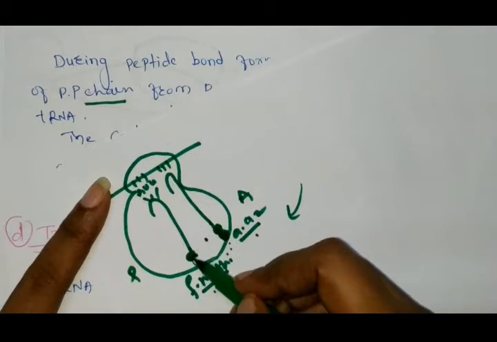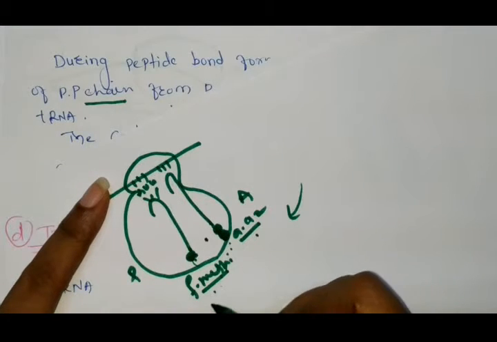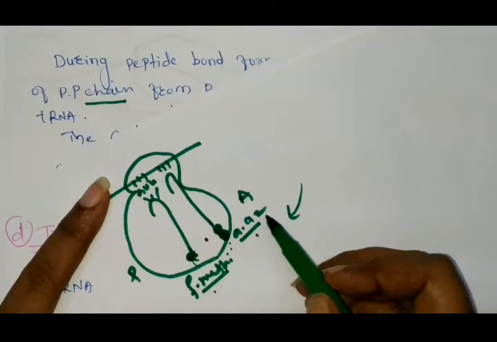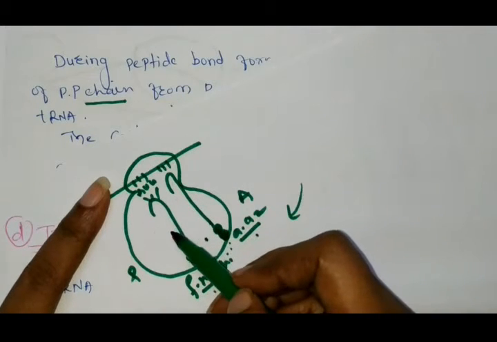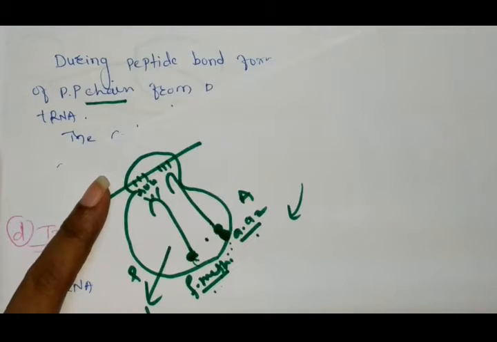This first tRNA releases its amino acid to the second, and now this tRNA is unloaded and gets released out of the ribosome. This is the formyl methionine tRNA which is released.